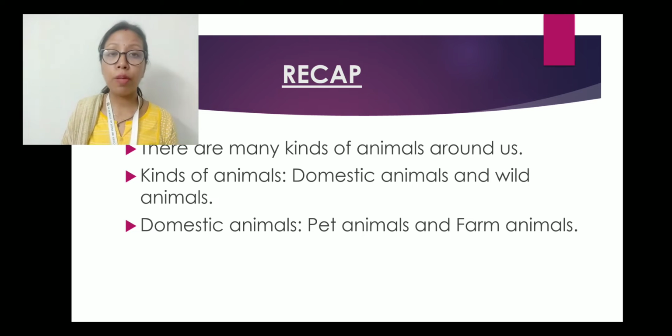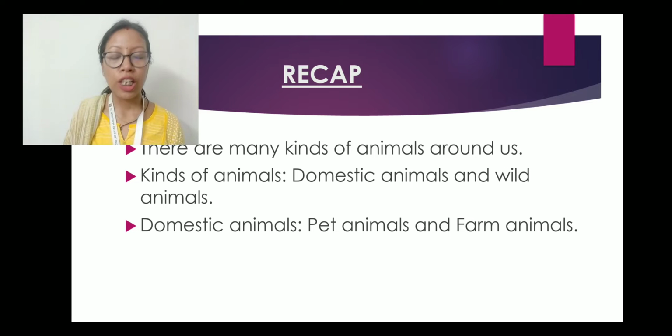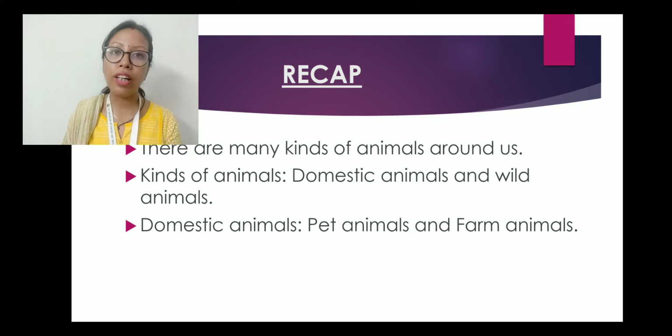Now again, the domestic animals have been divided into two parts. The first one is the pet animals and the second is the farm animals. So we have already learned that domestic animals are those animals that live in the house or in farms and fields, right?